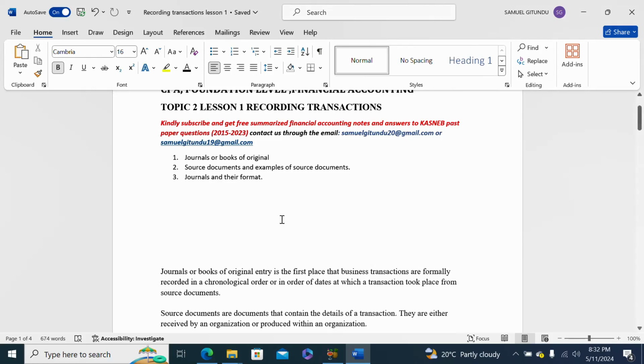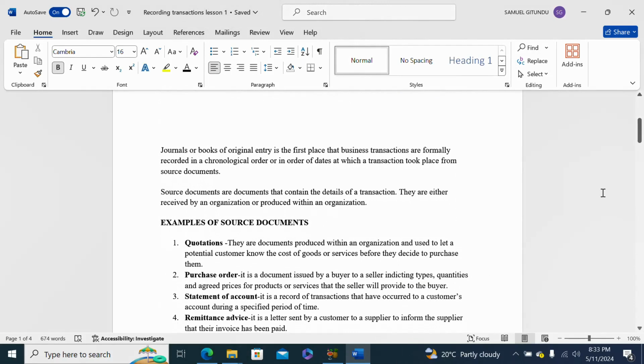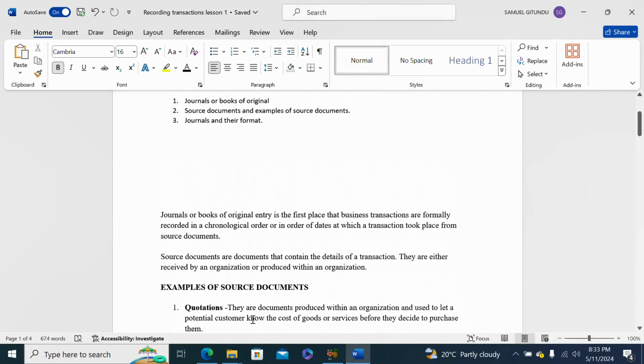So we can now see some of the examples of source documents. The first example of source document we have is quotations. What are quotations? Quotations are documents produced within an organization and used to let a potential customer know the cost of goods or services before they decide to purchase.